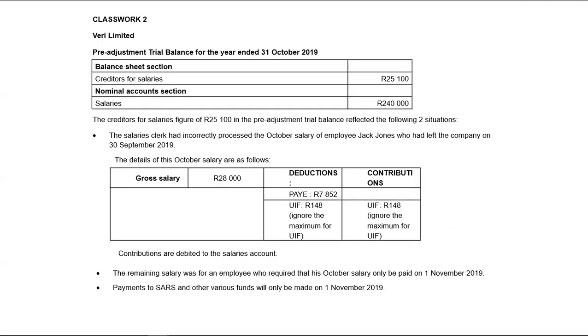Here's another activity taken from the October 2019 paper. You pretty much do the same thing as we have done in the previous activities.